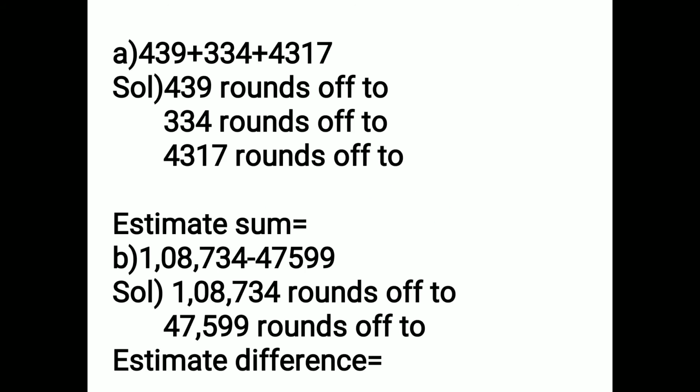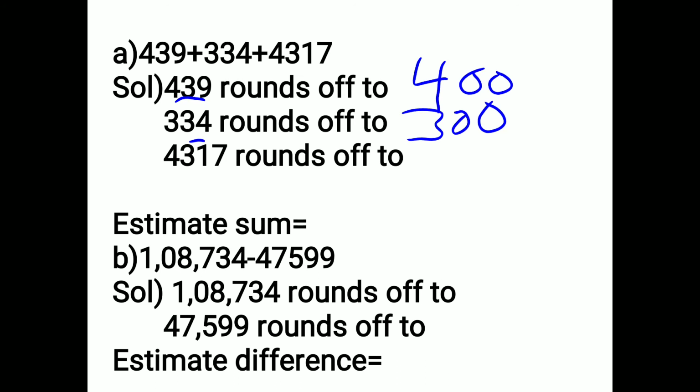Question number 2, you have to do a rough estimate by rounding off to the nearest 100. In the nearest 100, if the numbers have more than 2 digits, then you have to round to the nearest 100. Otherwise, round off to the nearest tens. Clear? So let's start with the A part. 439. Here there are 3 digits. So we see the tens place, it is 3. Here is also 3. It means in both cases the digit will not change. So 4 will remain 4. 3 will remain 3. And here we round off to the nearest 100.